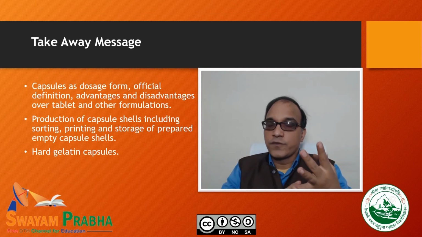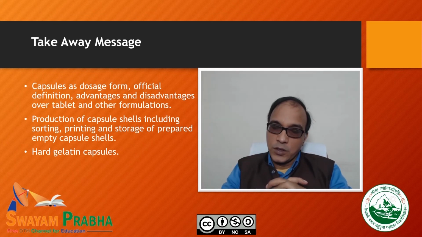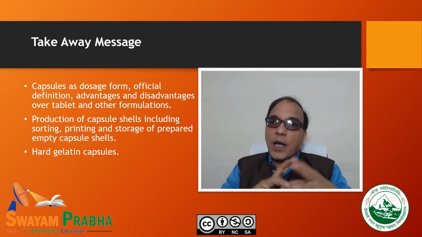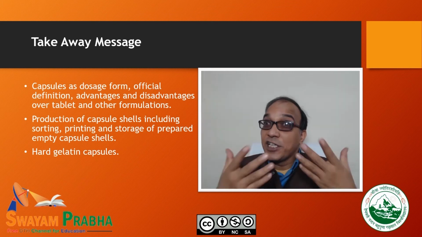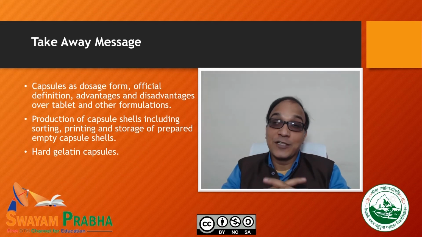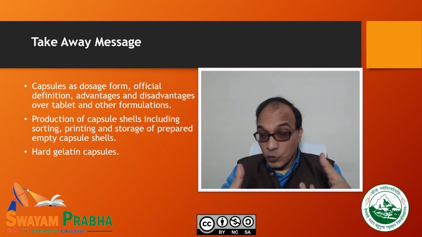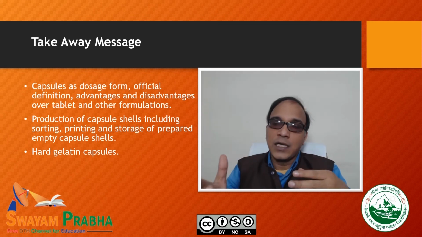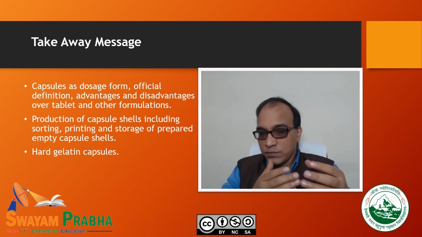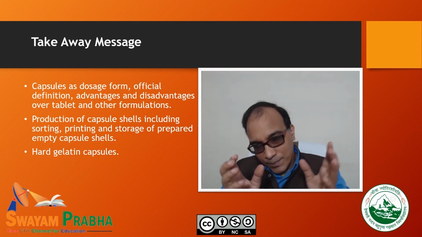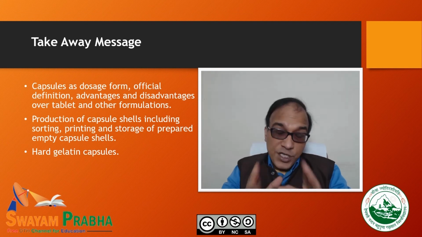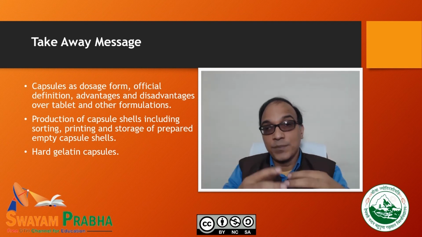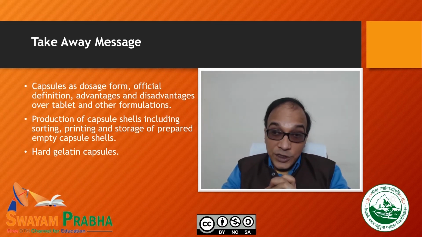Production of capsule shells may be hard gelatin, soft gelatin, or non-gelatin capsules. We studied that gelatin may be of two types, gelatin type A and type B. Hypromellose may be used for preparing vegetarian capsules. We studied how capsules are produced with the molding methods in general, in which dipping, spinning, drying, stripping or separating, and joining are the major steps which you must remember. We also studied that injection molding is another method by which precise capsules can be produced.